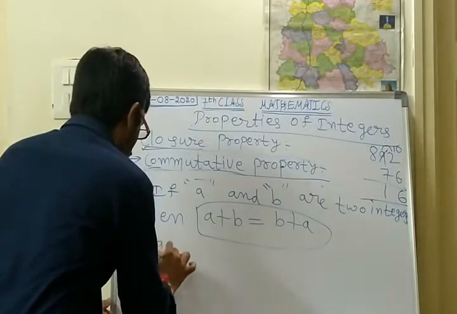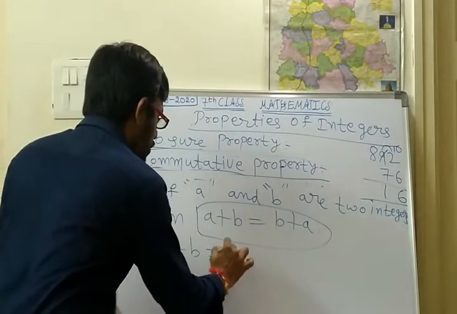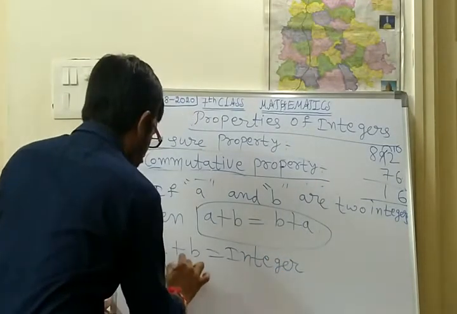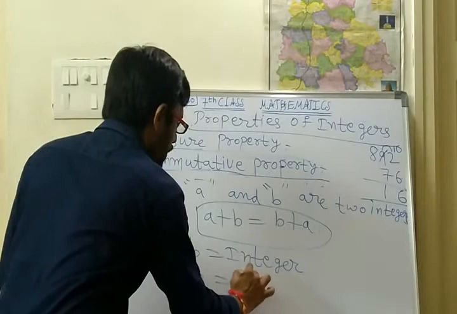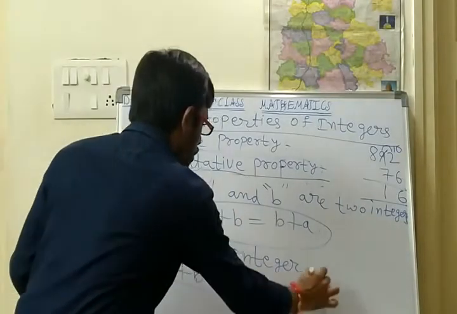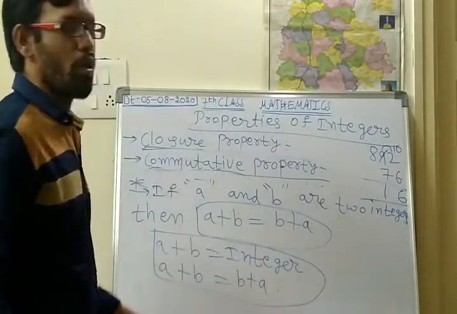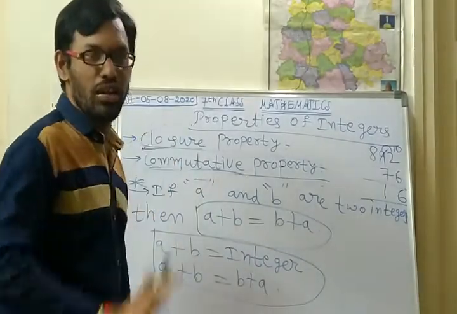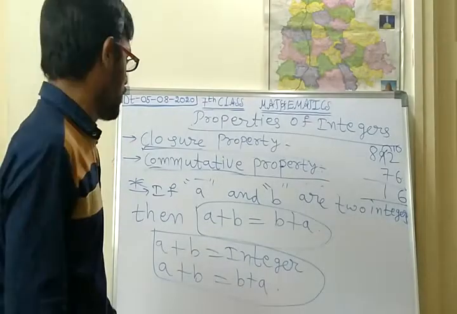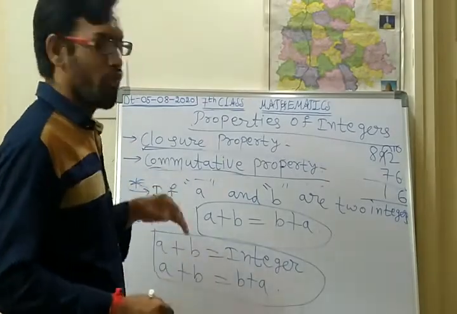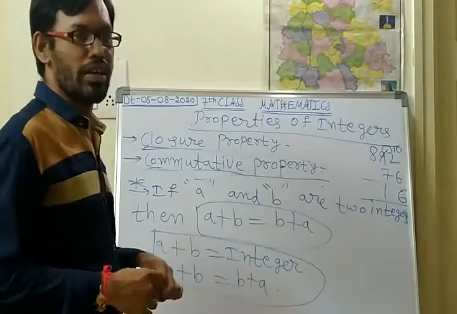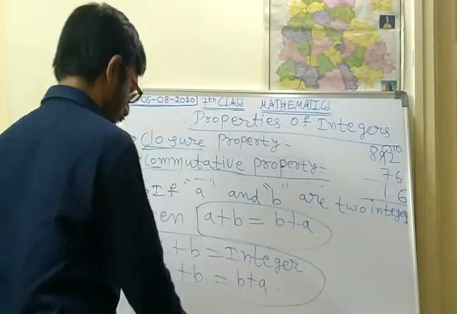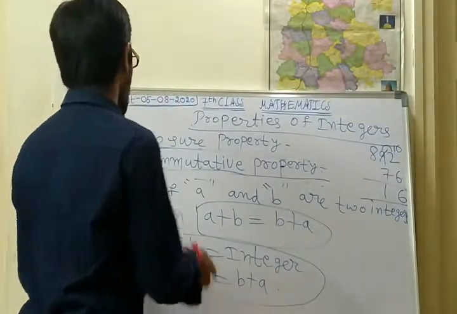So what is closure property? a plus b is equal to an integer. And a plus b is equal to b plus a. So these are the two most important properties we have seen in today's class. I hope you have understood this class very easily. So now I am giving some 4 problems regarding these properties. So you try to solve them and write down the conclusion as one of the answers.